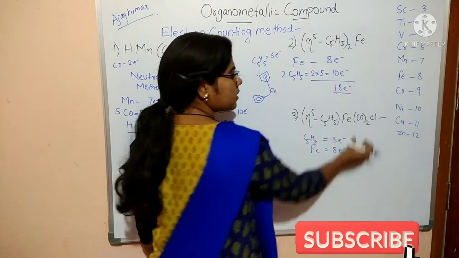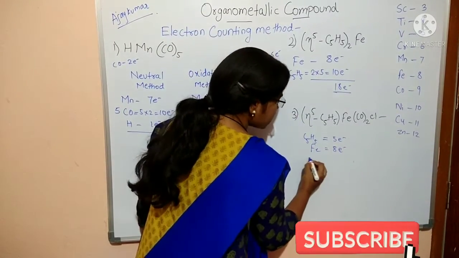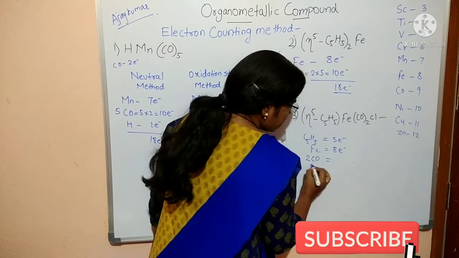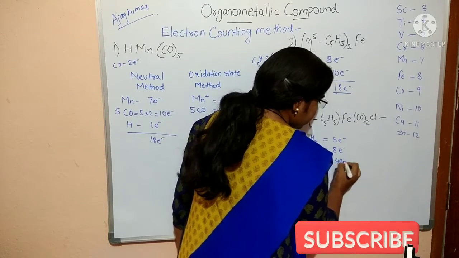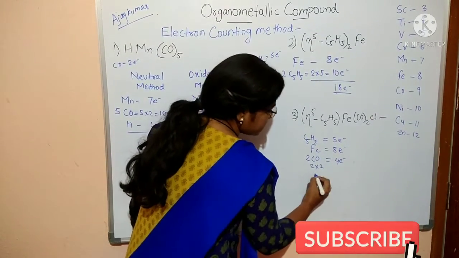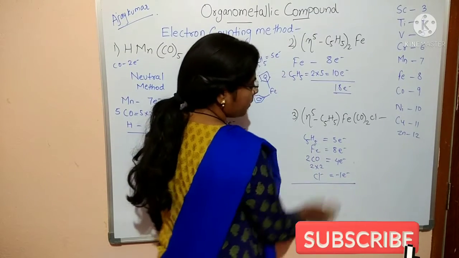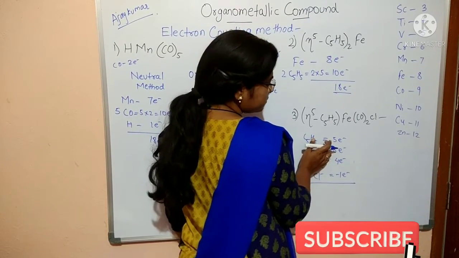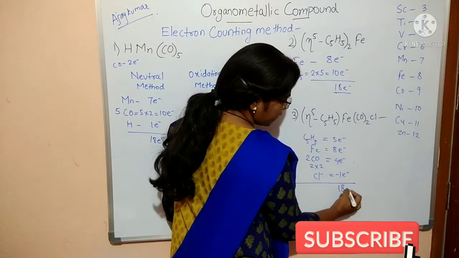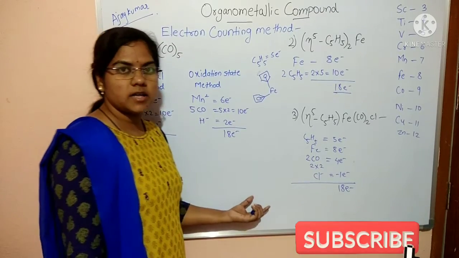Carbonyl CO is present 2 times, 2 CO, and each CO will donate 2 electrons, that is 2 into 2 equal to 4 electrons. And last is the Cl, equal to minus 1 electron. So how many in total? 8 plus 5, 13, 14, 15, 16, 17, 18. Okay, an 18 electron system. So now we are taking some other examples also.